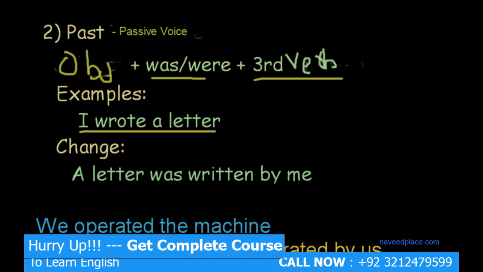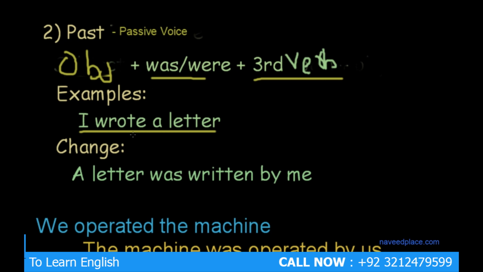Here we have the examples. The first example is I wrote a letter. This is the normal past indefinite example, and now we will change this normal past indefinite example into past in passive voice. How will we change? Definitely with the help of structure we will change. So first we need to take the object. If you know that this is a subject, verb and object, so this is the object. So what do we do first? We will take the object. So the object is a letter, and then we have to use was over.